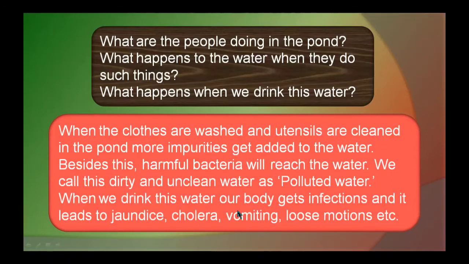When we drink this water, our body gets infections and it leads to jaundice, cholera, vomiting, loose motions, etc. When we drink this type of water, when we drink this polluted water, what happens? Infections. Our body gets infections like jaundice, cholera, vomiting, loose motions, all these happen.